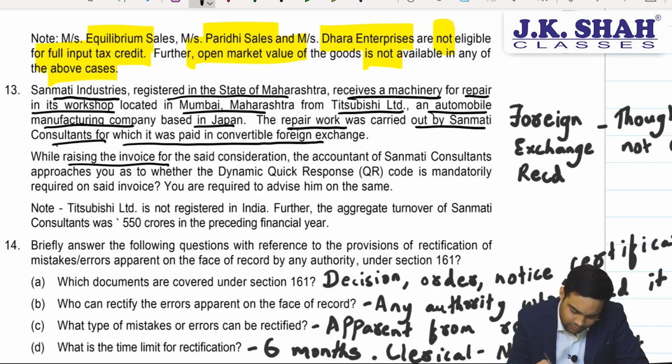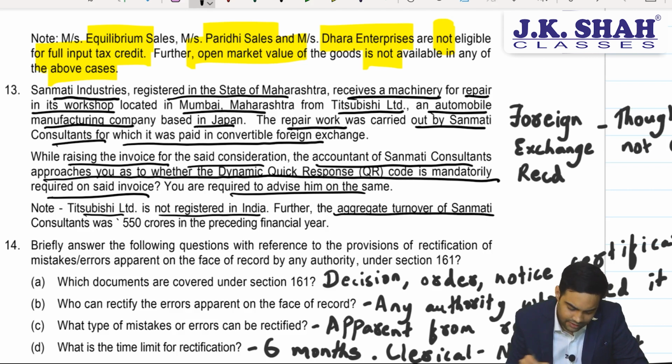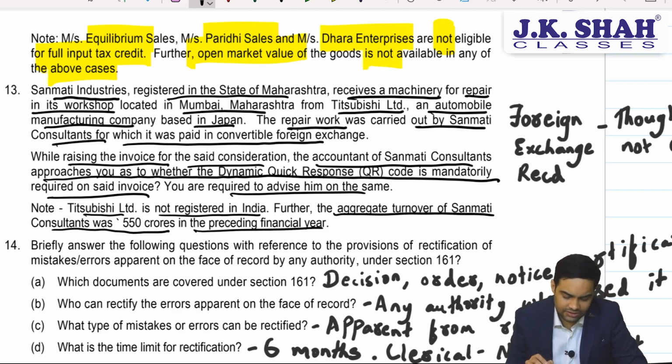While raising the invoice for the said consideration, the accountant of Sanmati Consultant approaches you as to whether dynamic QR code is mandatory for the required invoice. You are required to advise him. Mitsubishi Limited is not registered in India. Further, aggregate turnover of Sanmati Consultant was 550 crores in preceding financial year.